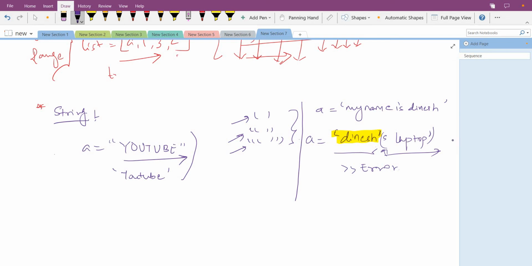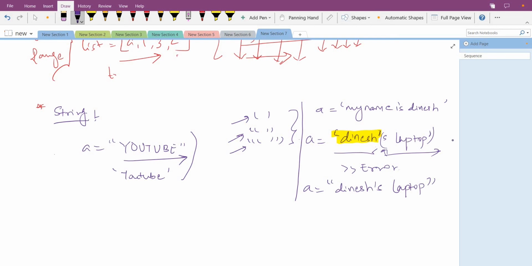So to solve this problem, there are two to three options from which I can solve it. This problem can be solved by using double quotes: Dinesh's laptop.